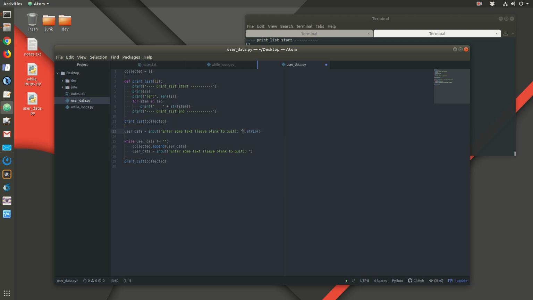Okay, so this input function returns whatever they type, and in this case it was 2 space characters, and then I call .strip. .strip removes white space from the beginning and the end of the string. Okay, if it's just white space, it removes all the white space. Alright, and then I would need to make sure to put strip down here too.